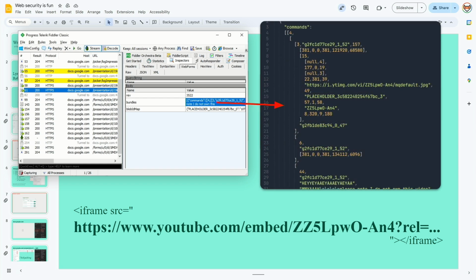And I found the specific request that added the video onto the page. And of course, it's a bit of a mess because it's Google Docs. It does some weird stuff. But something I noticed in the data is this part right here. So it seems like we're only giving Google Docs the ID of the video, which gets put in the embed URL. So we cannot control the entire embed URL. We can only control this video ID part. So can we still do something?